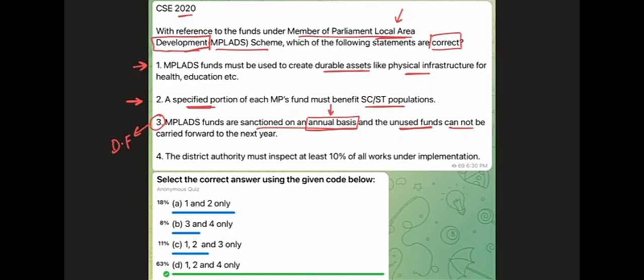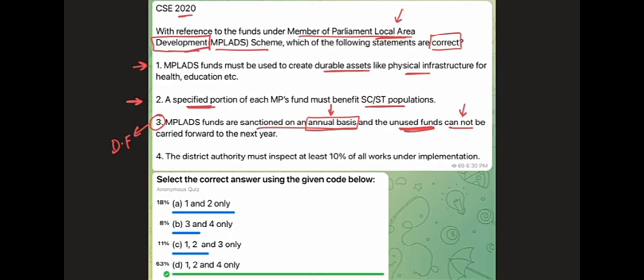We don't know. It's a deep fact. And also whether the unused funds can be carried forward or cannot be carried forward. Do they exhaust, or do they not exhaust? They just keep on accumulating. We don't know. So again, this is something which is a deep fact. So the statement is a deep fact, and deep facts are generally wrong.